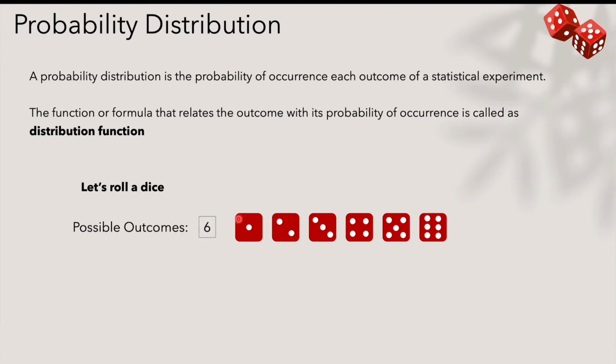For example, what are the chances of 1 to occur, what are the chances of 2 to occur, and similarly for the others. So for a fair dice, a dice that has even mass distribution in it, and it's not heavier from one side and lighter from the other side.